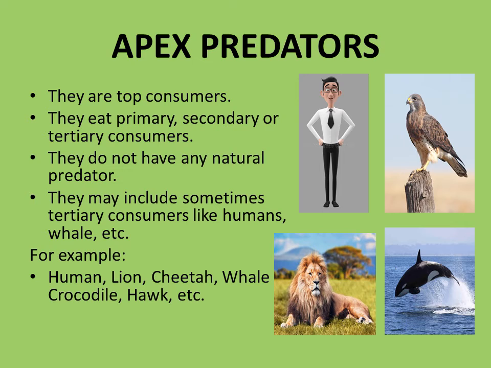Now comes the apex predators. They are the top consumers. They eat primary, secondary, or tertiary consumers. They do not have any natural predator. They may sometimes include tertiary consumers like humans, whales, etc. The examples of apex predators include human, lion, cheetah, whale, crocodile, hawk, etc. The apex predators do not have any natural predator. Remember this. That's why they are at the top of the food chain.